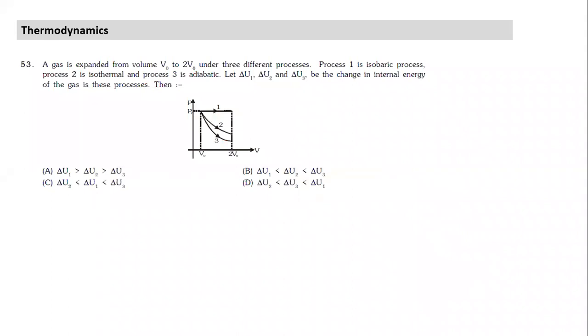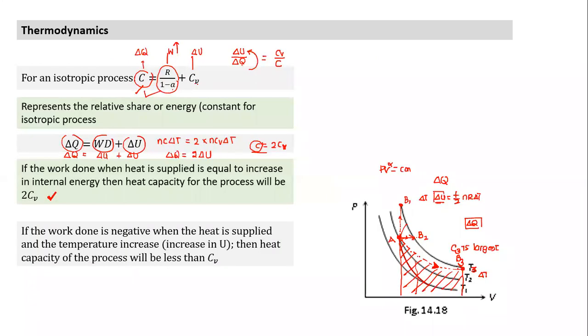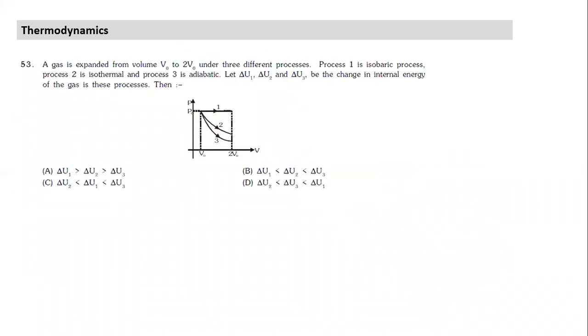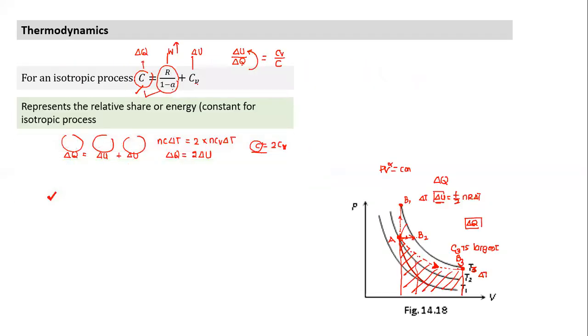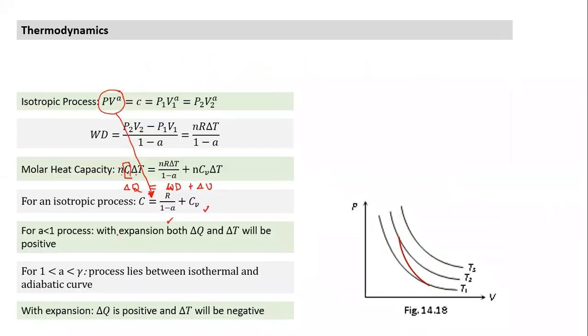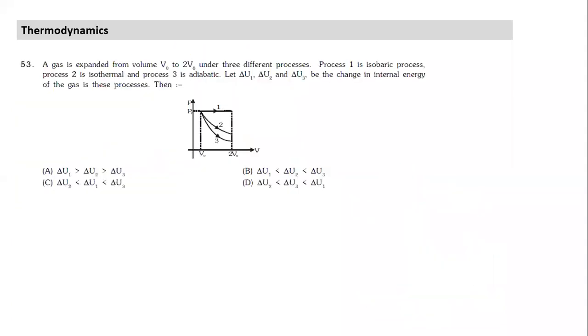So in terms of formula, there are not many things. What formula we need to know? I think what we have done today, the only new thing I have added in terms of formula is this. Which formula I added? Heat capacity for an isentropic process and what is work done for an isentropic process. So any process, if you can convert in this form, I can easily calculate heat capacity. I can calculate work done. I can calculate whatever else is needed. Okay, that's the only thing new. Rest all is trying to understand the basic equations.